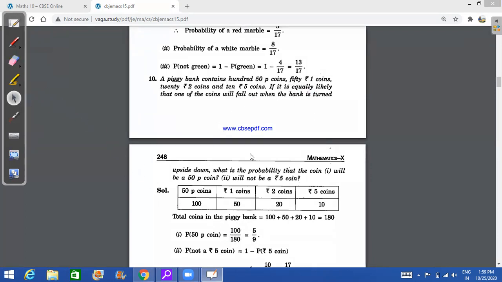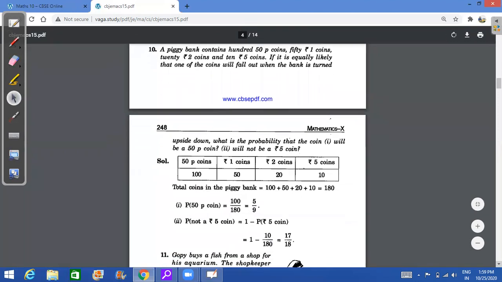Okay, then let's go to the other part. What is the next part? The probability that it will not be a rupee 5 coin. So how many 5 rupee coins are there? There are only 10 5 rupee coins. That means out of 180, only 10 are 5 rupee coins. All the other 170 are not 5 rupee coins. So what is our favorable outcome? That it is not 5 rupee. So probability will be 170 upon 180, isn't it?